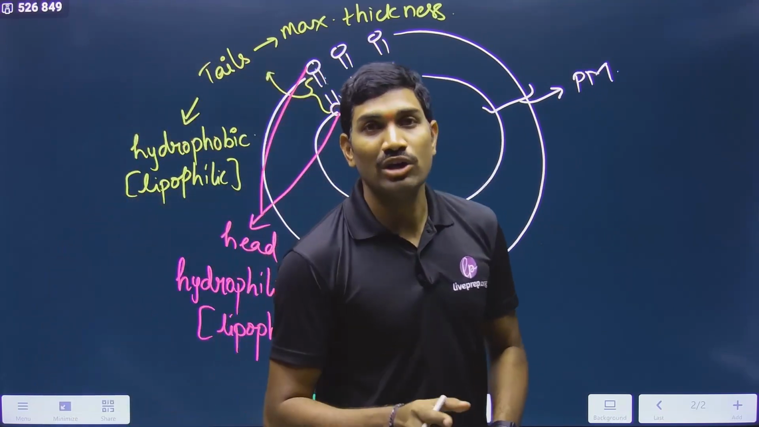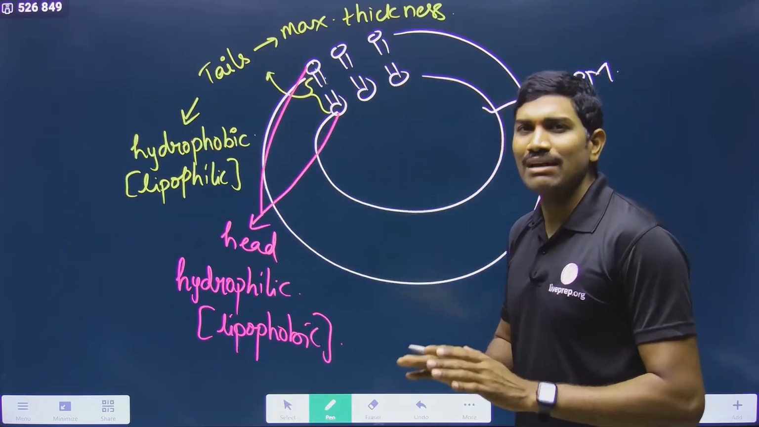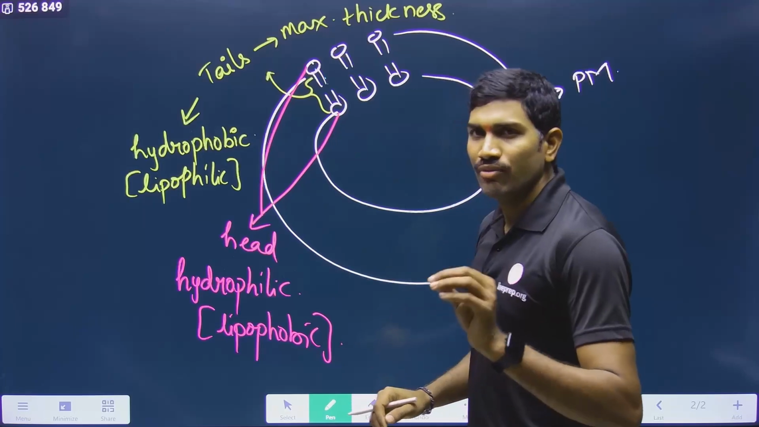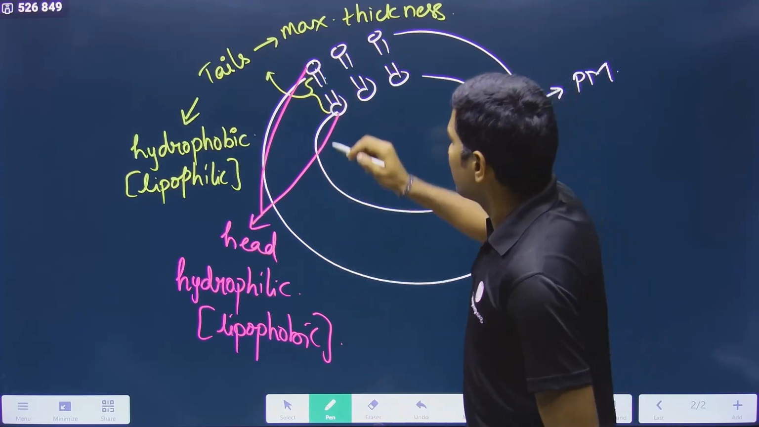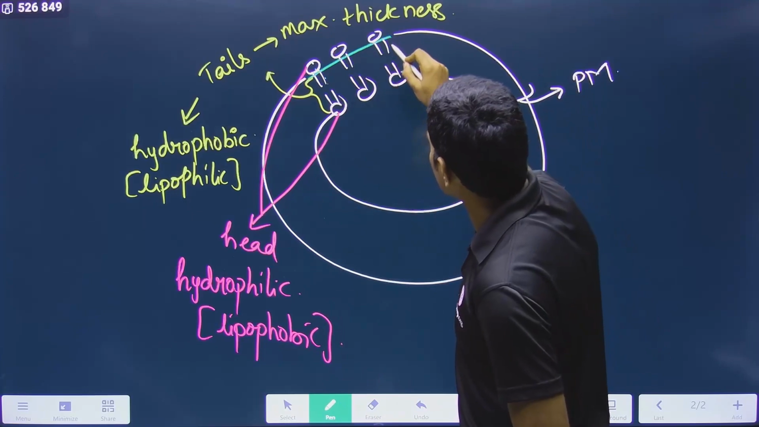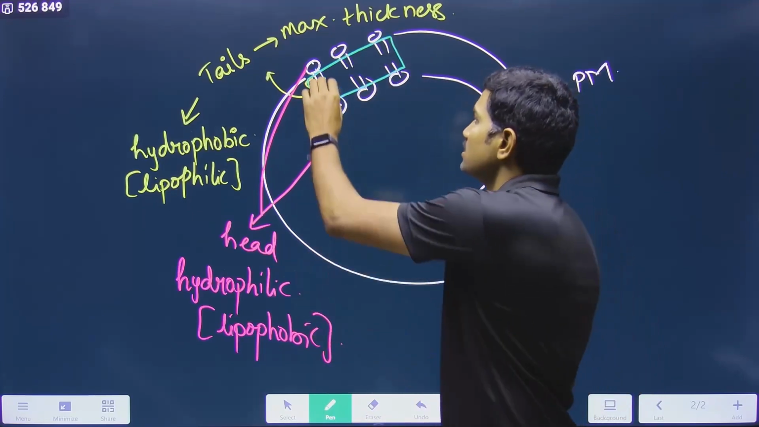Very clearly, in the biomolecules we studied all these things. So this is the head part of the normal phospholipid, the phosphodiglyceride type of phospholipid. This is the basic structure. But the majority of the membrane is occupied by the tails, so the maximum thickness is from the tails.